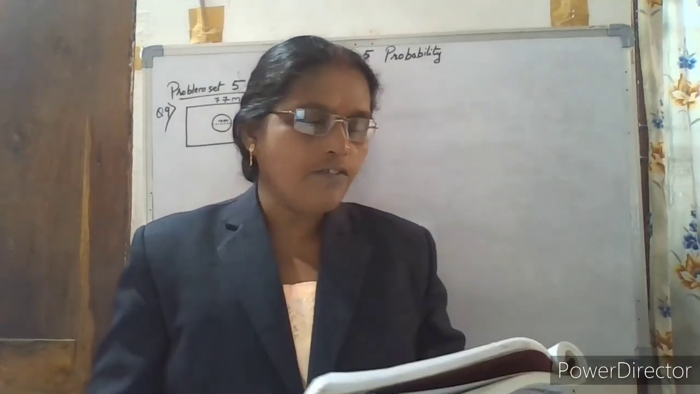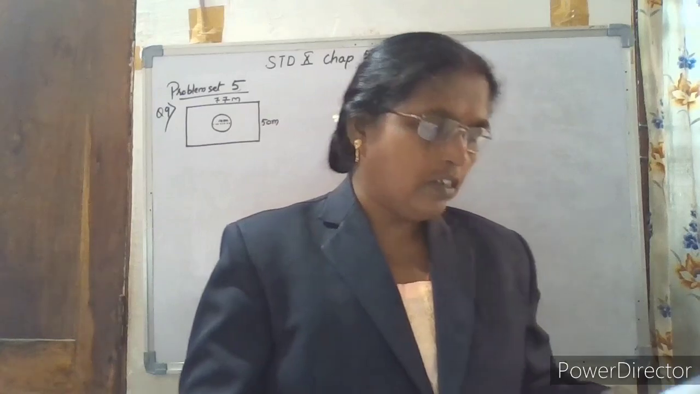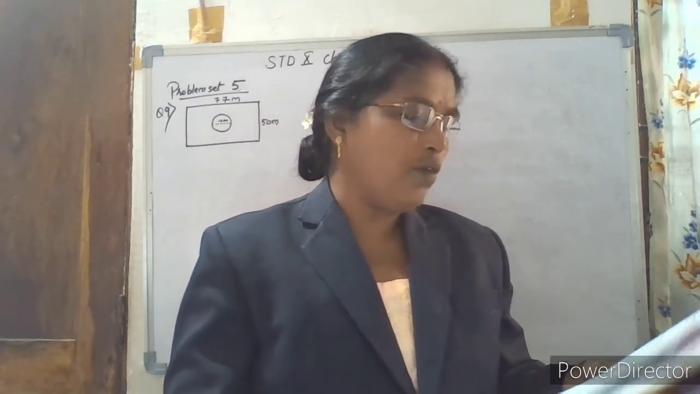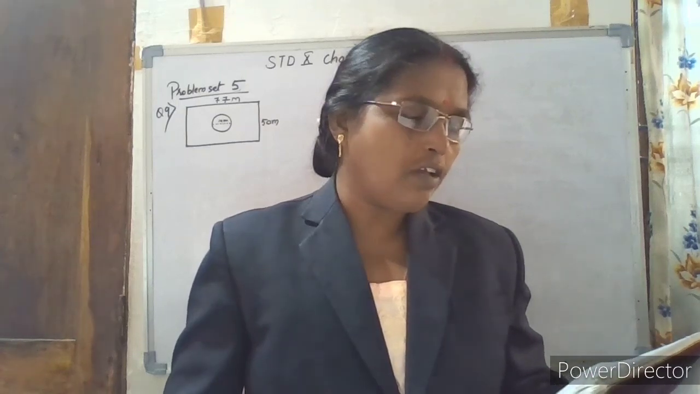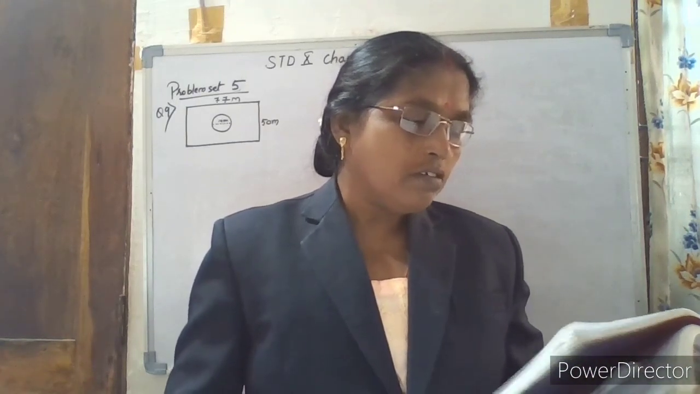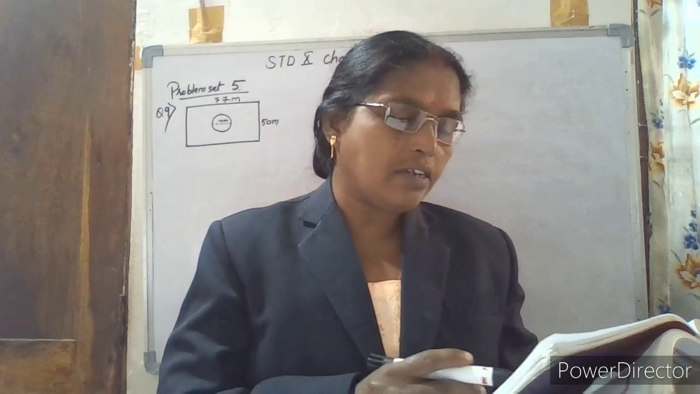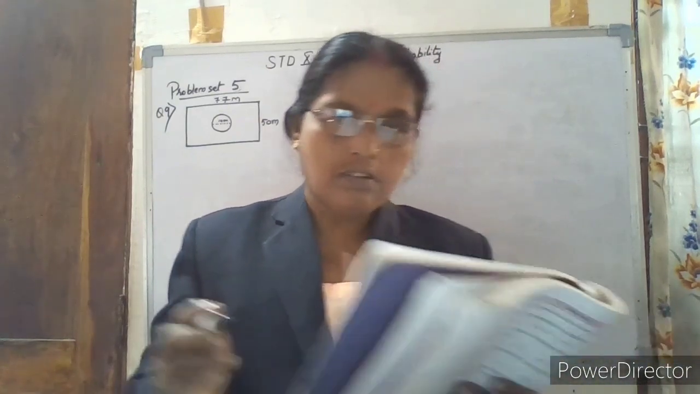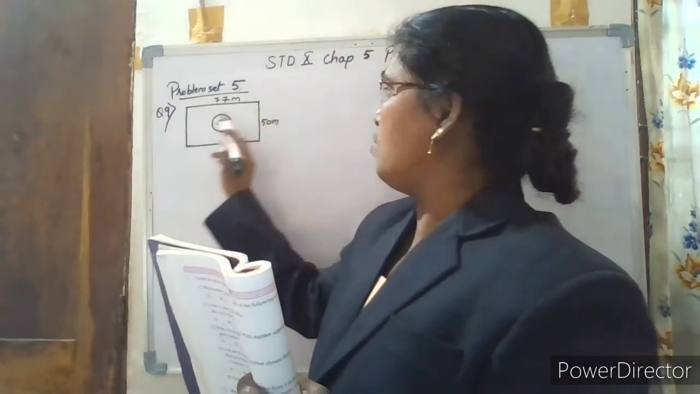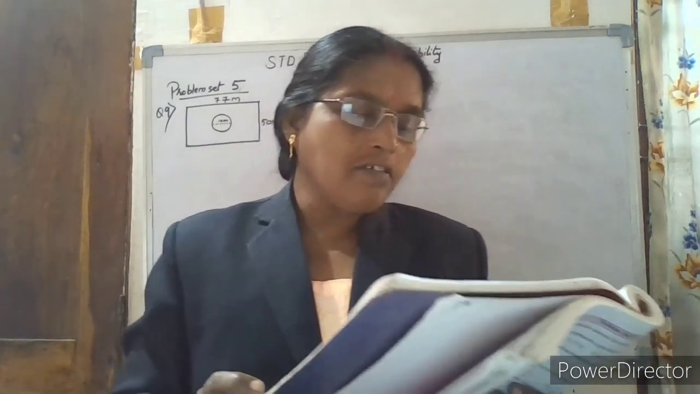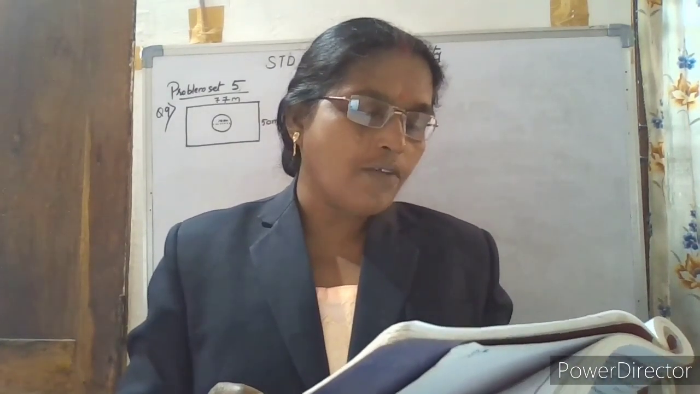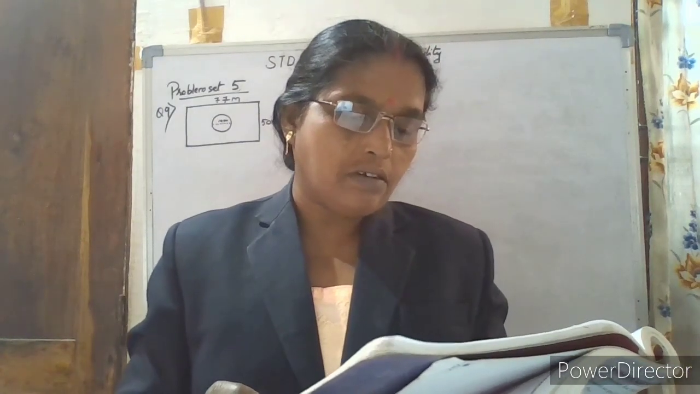Now let us solve the 9th question of the problem set. Remaining you have to do it as homework. The question is, the length and breadth of a rectangular garden are 77 meters and 50 meters. So the length is 77 meters and the breadth is 50 meters, given. There is a circular lake in the garden having a diameter of 14 meters.